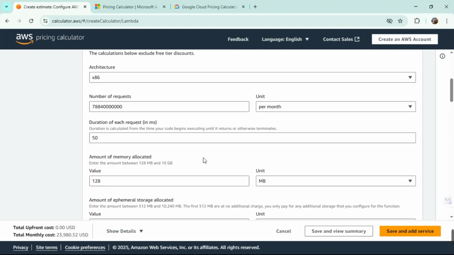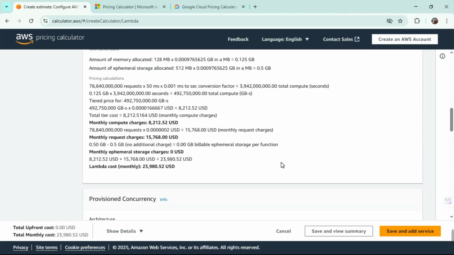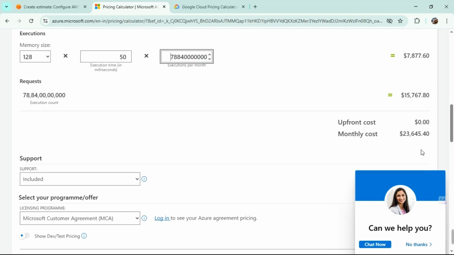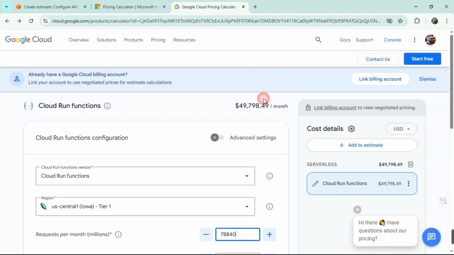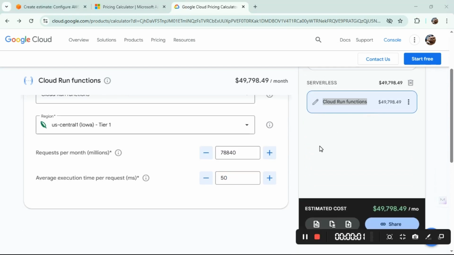Kindly do the Lambda function calculation with the free tier so that you will get the real cost. And for the pricing calculator, as I told you earlier, it will be static. So let me show you this once again so you won't be confused. Yes, this is the cost. Don't forget, this is the cost you will be seeing, and then this is 2 times the cost. This is what you're going to see by default. If you want to change regions closer to your region, you can do that.